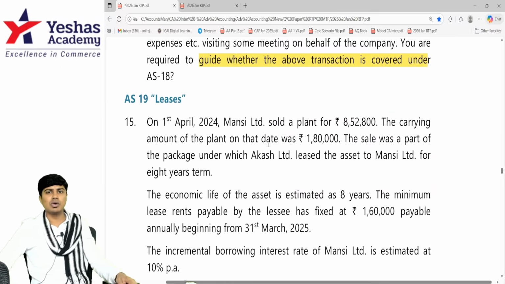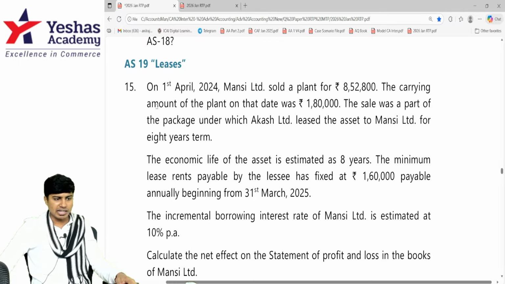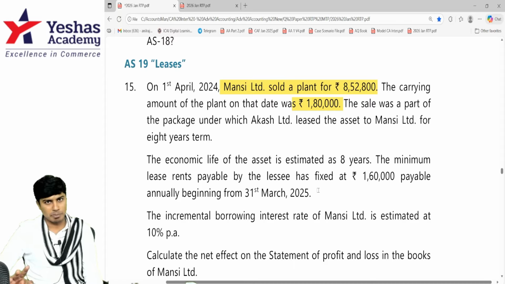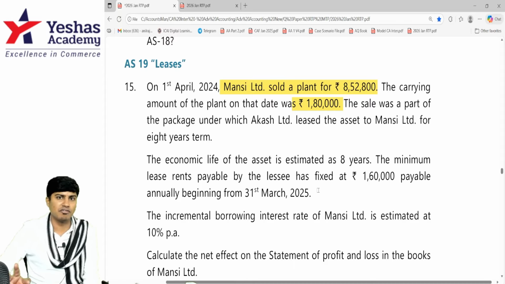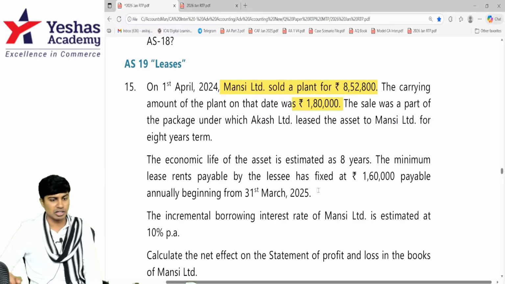Let's now move to accounting standard 19, leases question. Accounting standard 19 leases, question number 15. On 1st of April 2024, Mansi Limited sold a plant for rupees 8,52,800. The carrying amount of the plant as on that date is 1,80,000. So 1,80,000 is the book value of the plant, and Mansi sold this plant for 8,52,800. Huge profit they made on this particular sale.